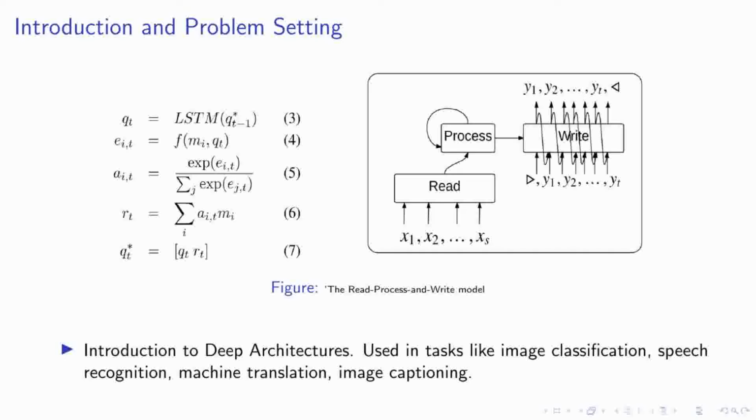Deep architectures have revolutionized various fields, delivering state-of-the-art performance in tasks such as image classification and speech recognition. They've also made significant strides in machine translation and image captioning. These architectures, including recurrent neural networks and long short-term memory networks, excel in handling sequential tasks. But what happens when the data doesn't have a natural order? How do we represent such data? This is the question we aim to answer in our research.